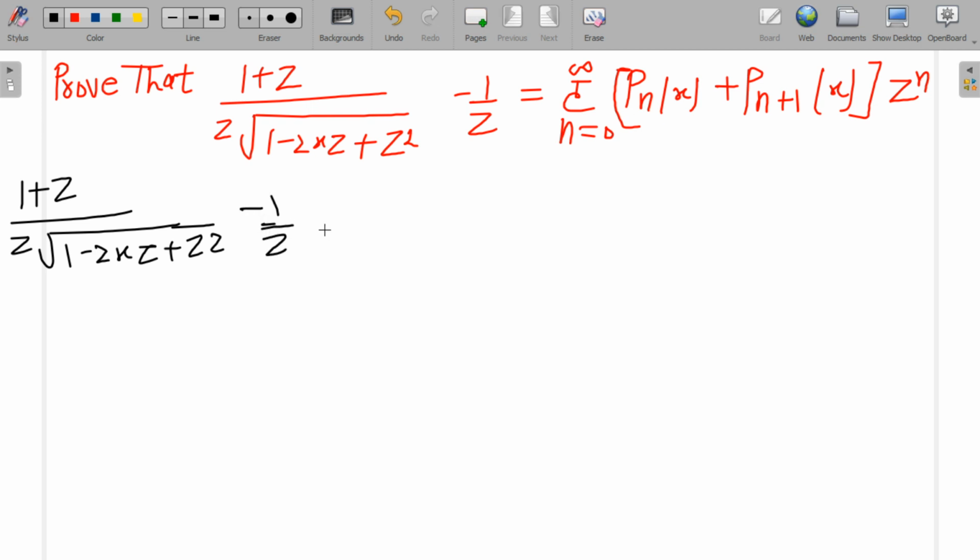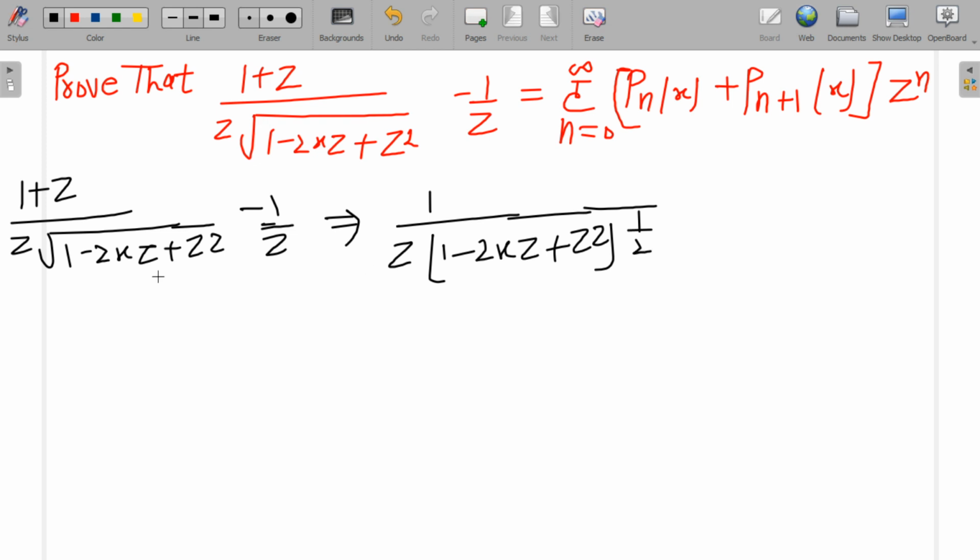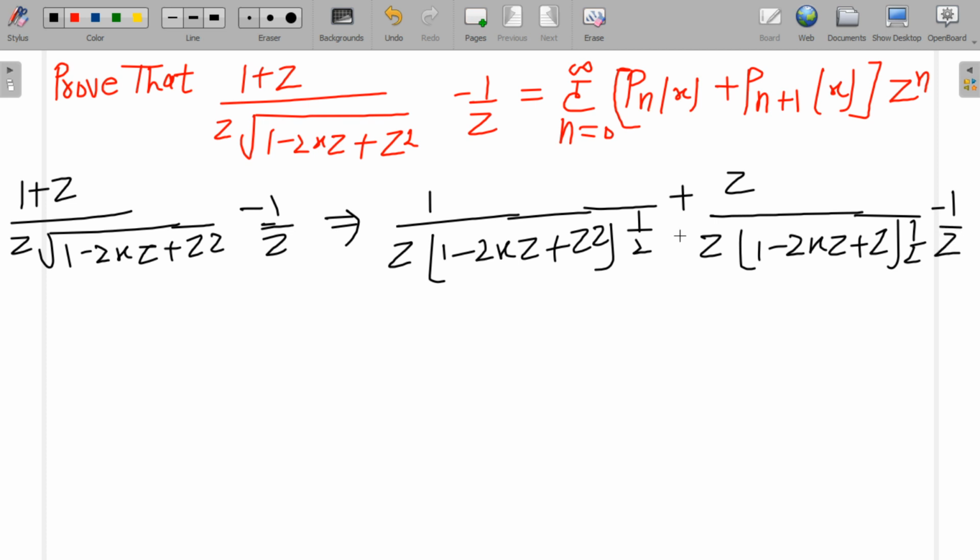This is also written as 1 upon z into (1 minus 2xz plus z squared) to the power 1 by 2, plus z upon z into (1 minus 2xz plus z squared) to the power 1 by 2, minus 1 upon z. This cancels out.